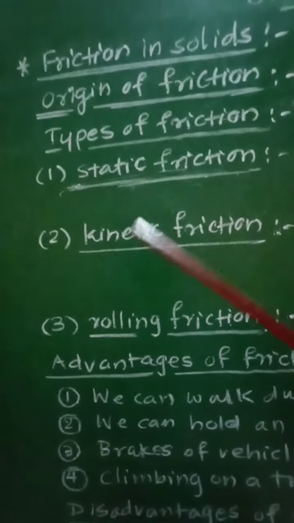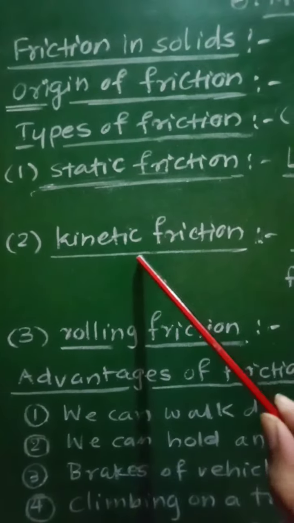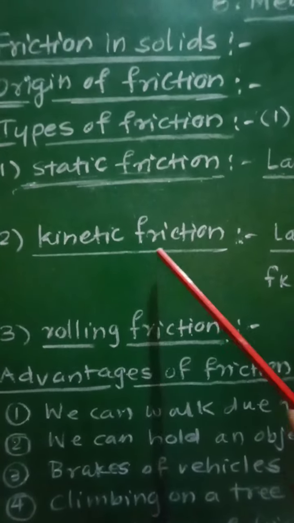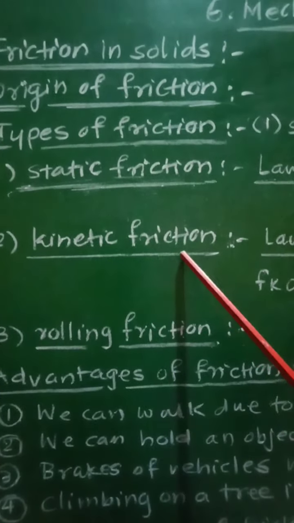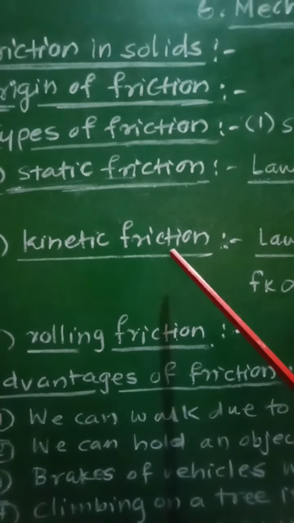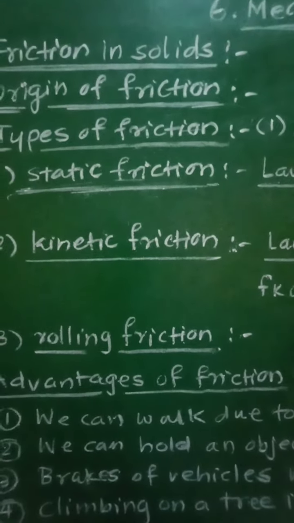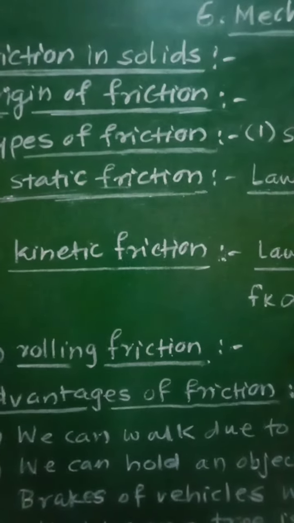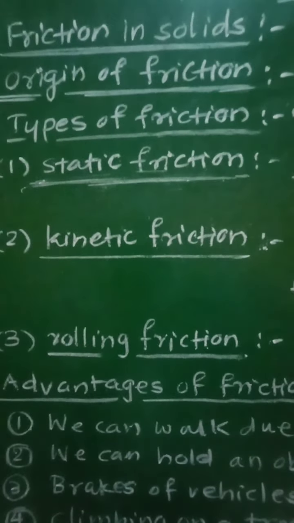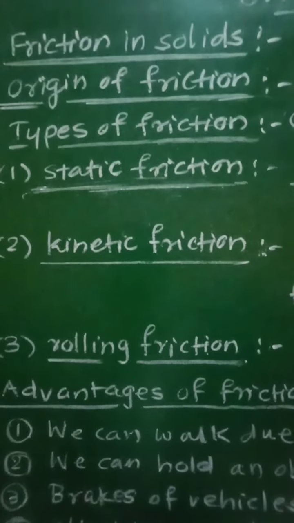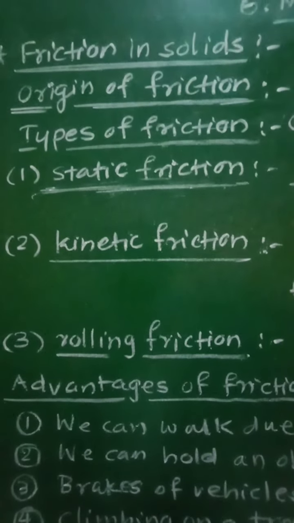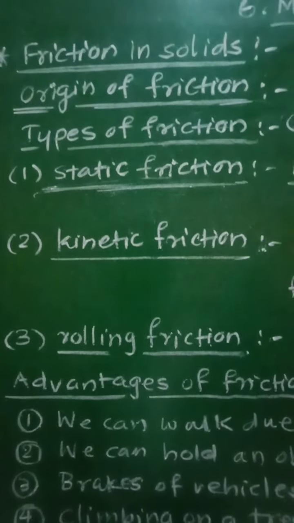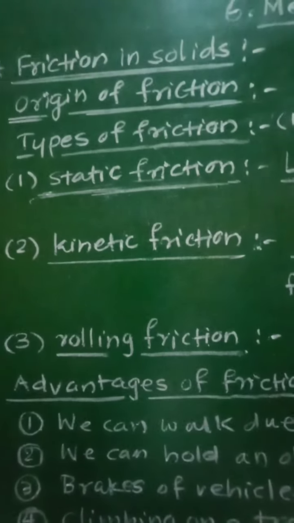Now let us see the second type, that is kinetic friction. When two surfaces are in contact with each other, and if there is actual relative motion between them, that is one body is sliding over the other. So when there is actual sliding motion of one body over the other, at that time we can say that it is the kinetic friction.